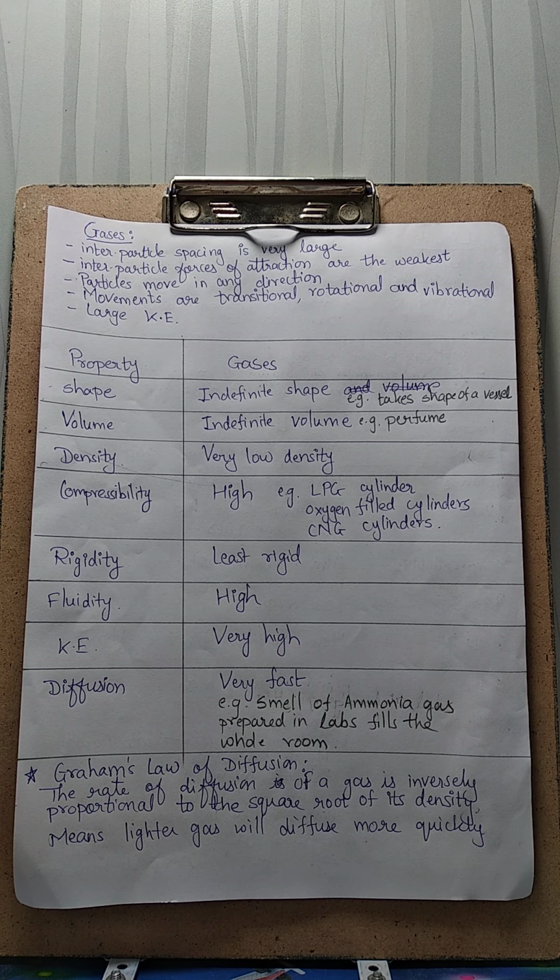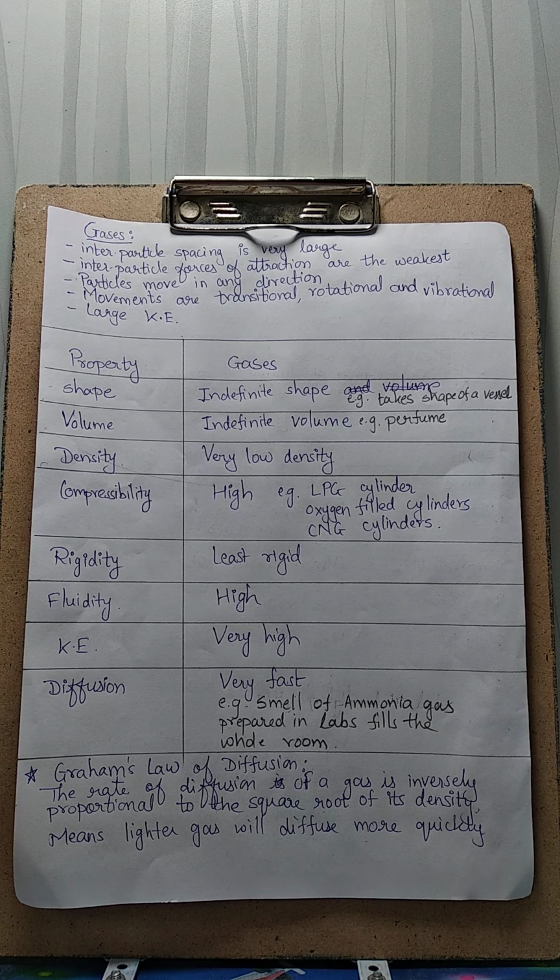The second property is volume. Gases have indefinite volume. Why indefinite volume? Because again the same thing. The forces of attraction between the particles is weak. That is why the particles go on moving in all the directions, in any direction, exhibiting all types of different motions such as translational, rotational, and vibrational.